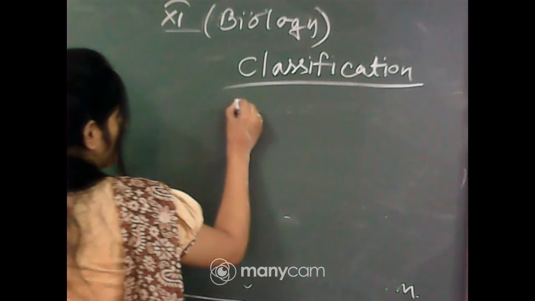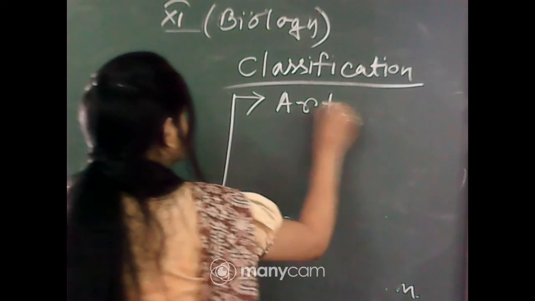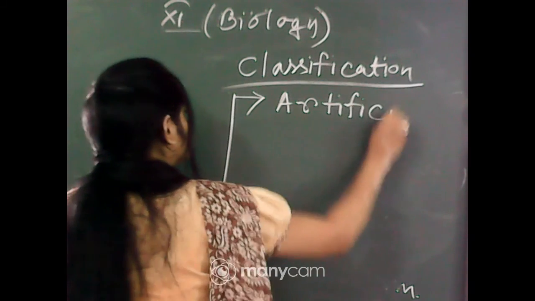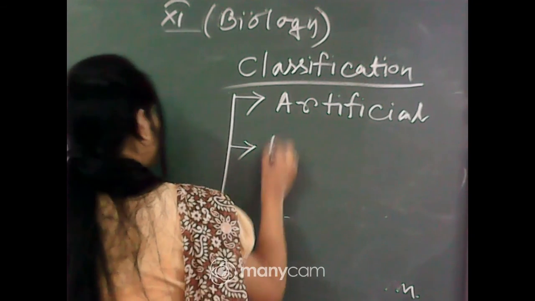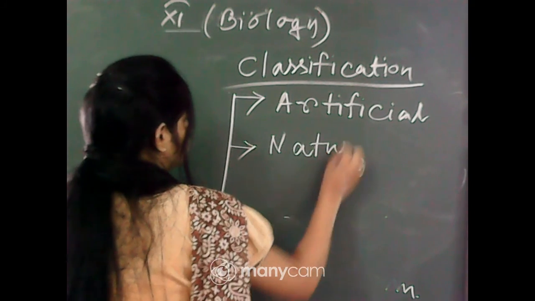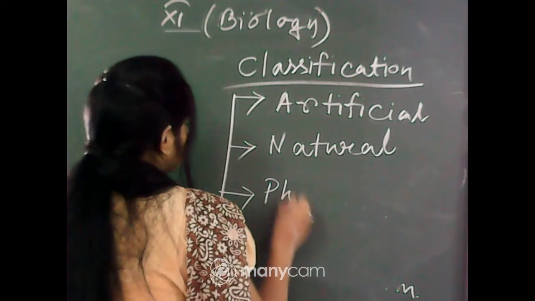3 types of classification: artificial, second one natural, and the third one phylogenetic.